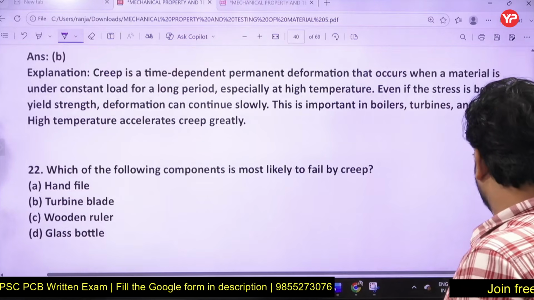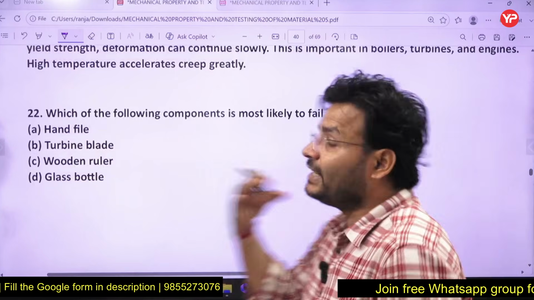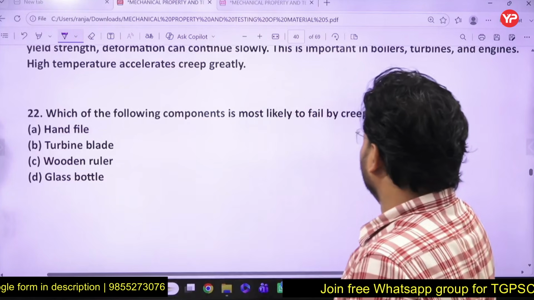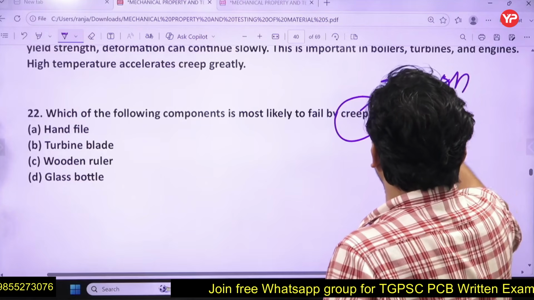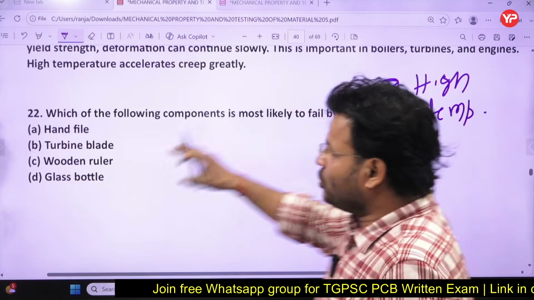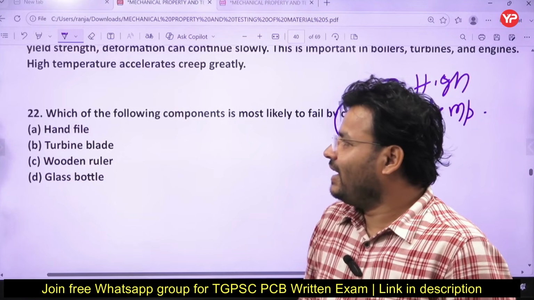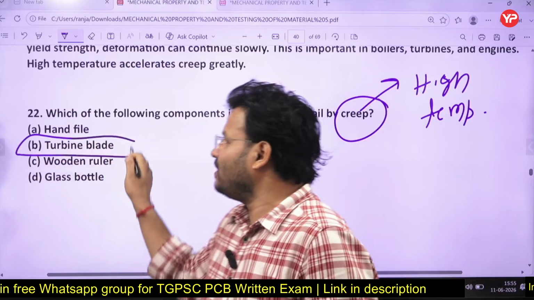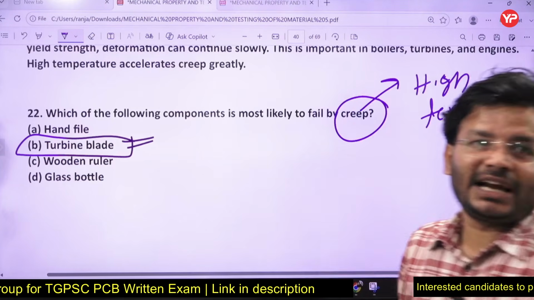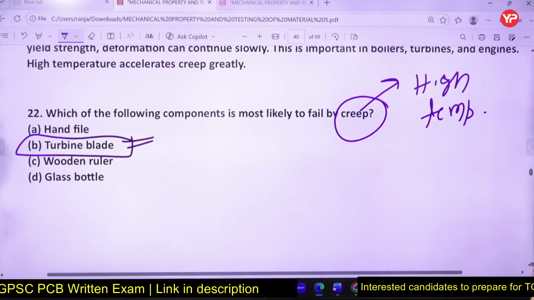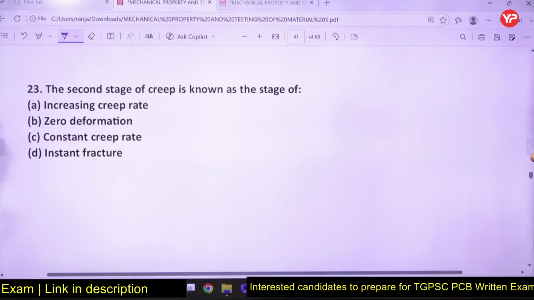Okay. Question number 22 on your screen. Which of the following components is most likely to fail by creep? Creep becomes significant at high temperature, right? So tell me, which one of the following is working at a high temperature? Glass bottle, wooden ruler, hand file, turbine blade. Yes, it will be the turbine blade. When load is there, stress is also there, and temperature could be there. Because of that, creep becomes more significant in that case. I think all of you have given the answer.